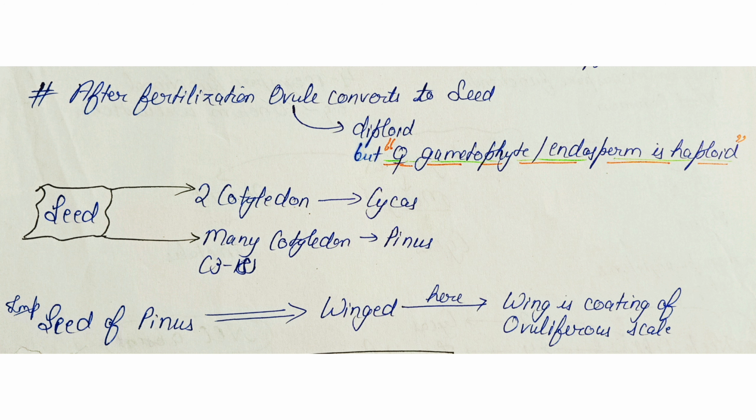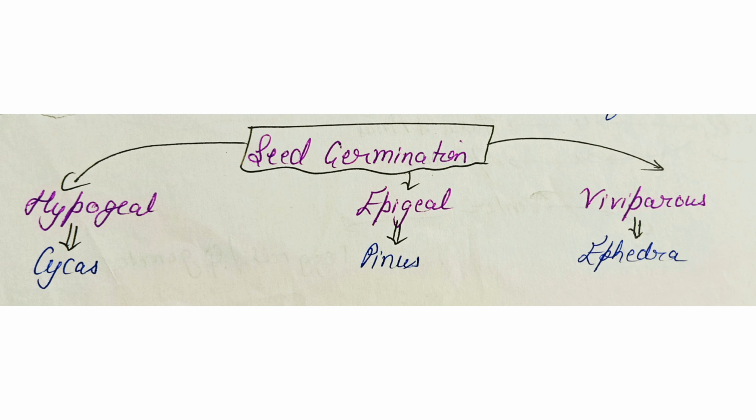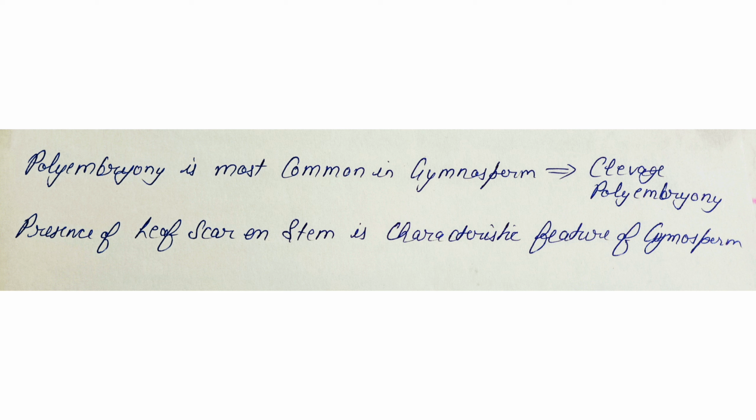After fertilization, the ovule is converted to the seed. It is diploid, but the female gametophyte or the endosperm is haploid in gymnosperms. The seed bears 2 cotyledons in cycas and many cotyledons are seen in pinus. Seed of the pinus is winged and the wing is a coating of the ovuliferous scales of the pinus. In gymnosperms, the seed germination is hypogeal in cycas, epigeal in pinus and viviparous in ephedra. Polyembryony is seen in gymnosperms, which is specifically the cleavage polyembryony. The presence of leaf scars on the stem is the characteristic feature of gymnosperms.